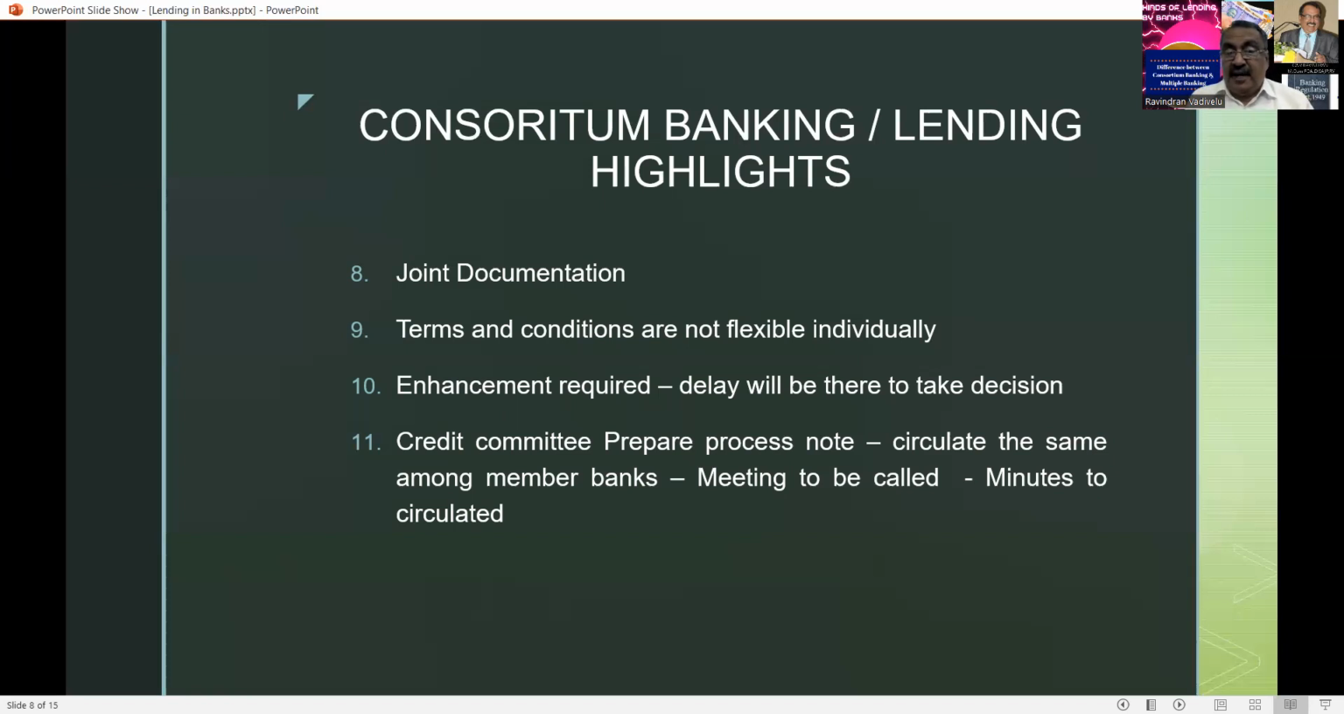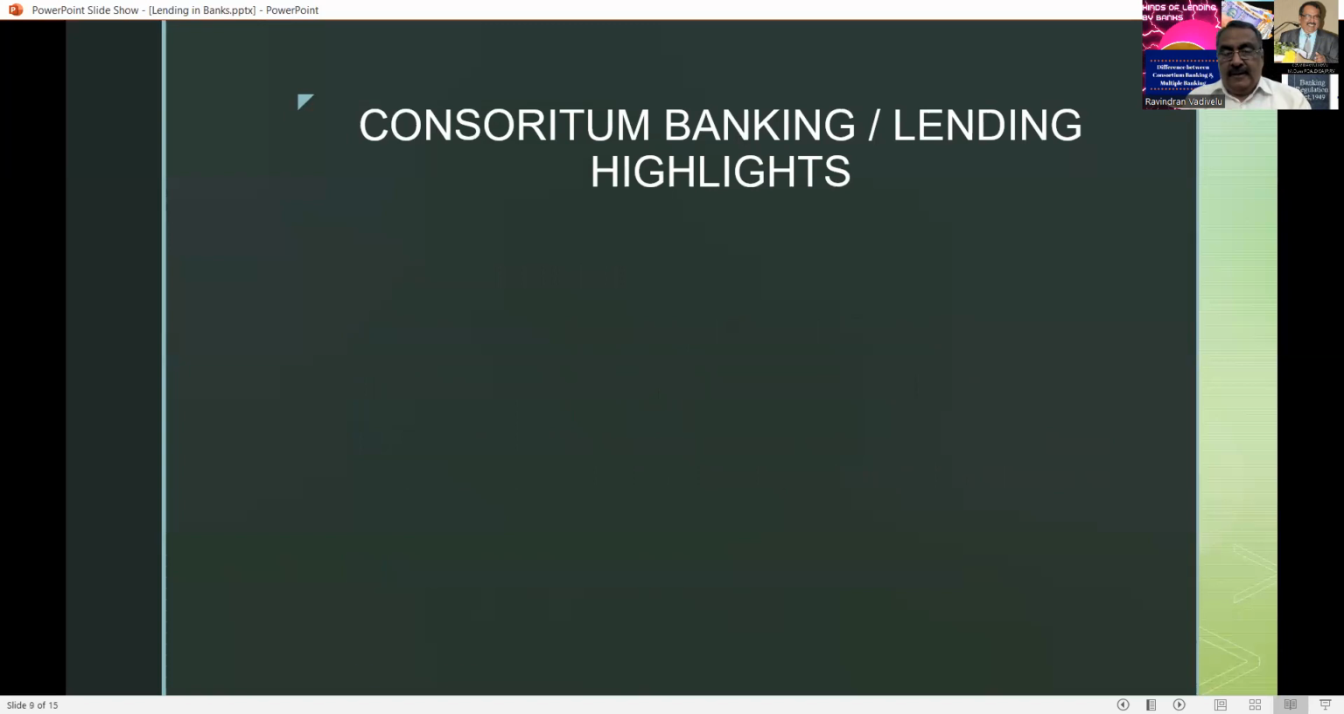This is the main highlights of the consortium banking. Apart from that, only terms and conditions are common, but the interest rate has to be fixed by the banks individually. So borrowing interest, all the terms and conditions are common, but the interest rate differs from bank to bank.